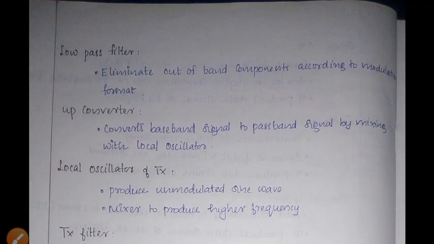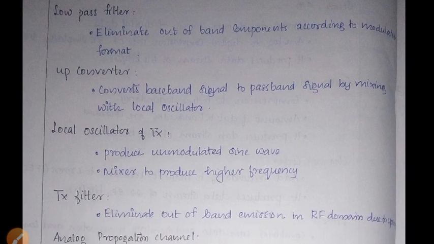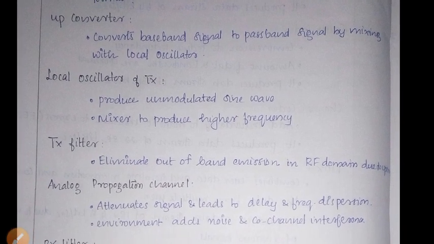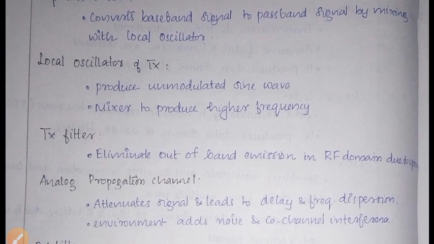Then the low pass filter, it just eliminates the out of band components according to the modulation format. Then up conversion, it converts the baseband signal to passband signal by mixing with local oscillator. Okay, then the local oscillator of the transmitter, it just produces the unmodulated sine wave and mixes to produce the high frequency. Okay, transmitter filter, it just eliminates the out of band emission in the RF domain due to